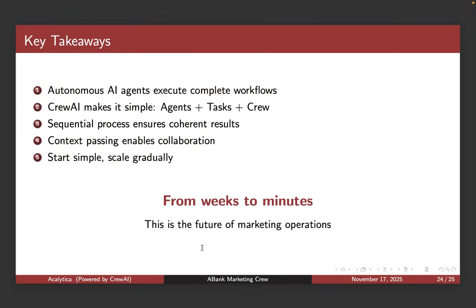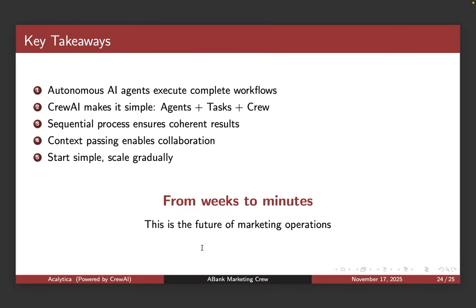So the key takeaways are that autonomous AI agents execute complete workflows. CrewAI makes it simple because it's got a formula where agents plus tasks plus crew equals automation. And then sequential process ensures coherent results. Contextual passing enables collaboration. Start simple and scale gradually.